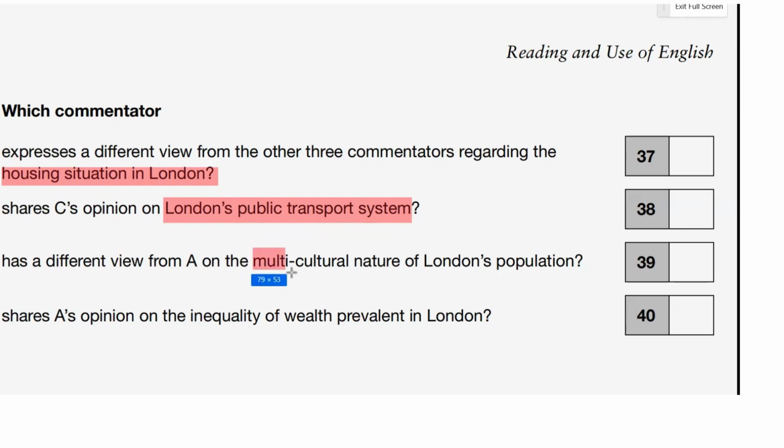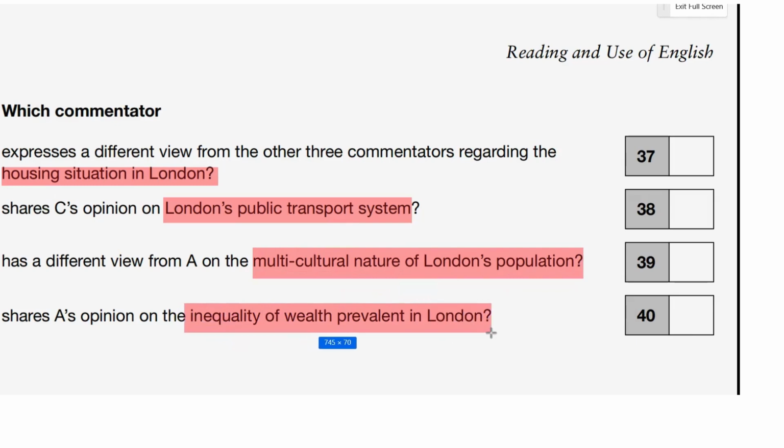So this is our keyword group here. And in 40, shares A's opinion on the inequality of wealth prevalent in London. So inequality of wealth in London is our keywords here.